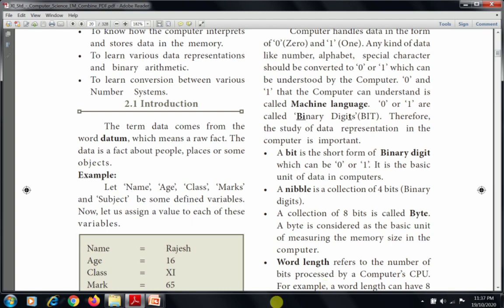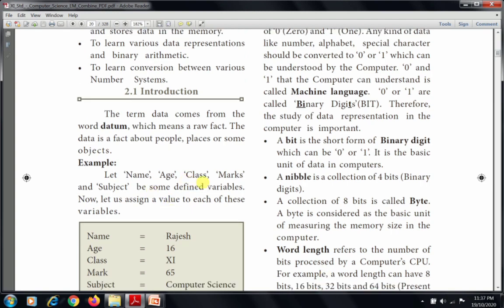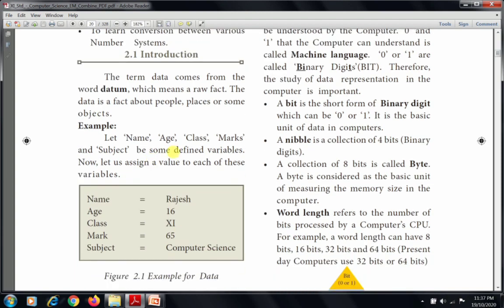Example, let name, age, class, marks and subject be some defined variables. Now let us assign a value to each of these variables. So name is equal to Rajesh, age is equal to 16, class is equal to 11th, mark is equal to 65 and subject is equal to computer science.